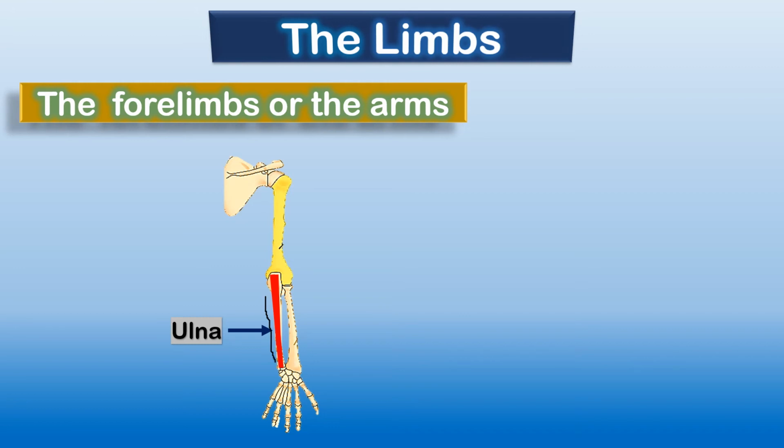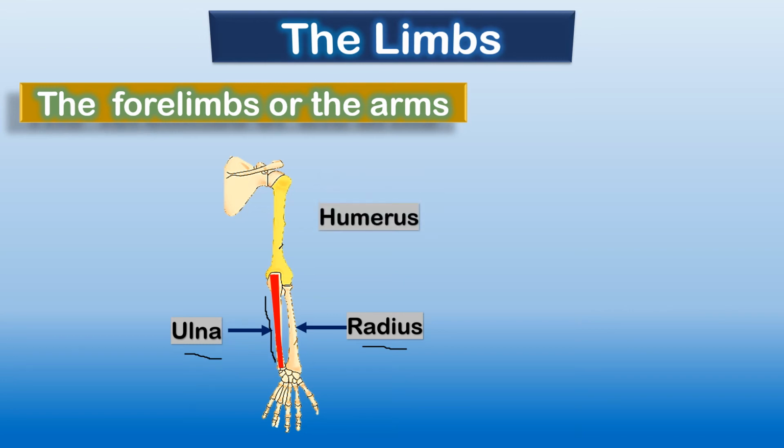Ulna is the part of the arm bone which is inside, towards our stomach and chest. Okay. And then radius. Radius is the part of the arm bone which is outside. And both these bones, ulna and radius, are below the elbow.